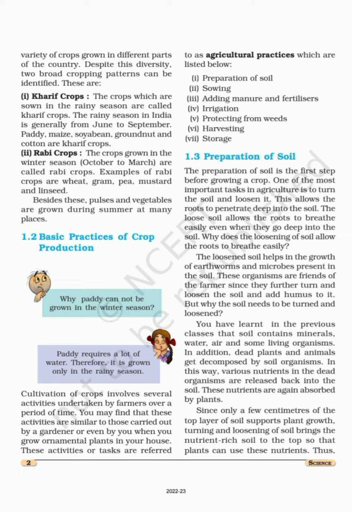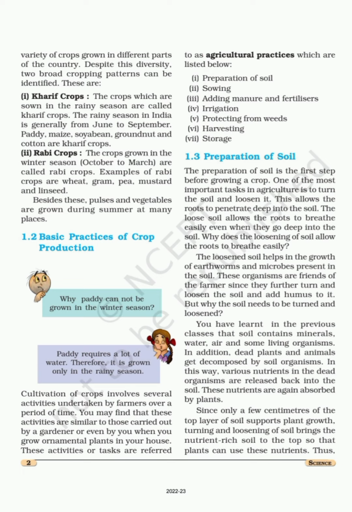What is rabi crops? We cultivate it October to March. Okay. Example, wheat, gram, pea, mustard, etc. Okay. Besides this, pulses and vegetables are grown during what? Summer at many places.